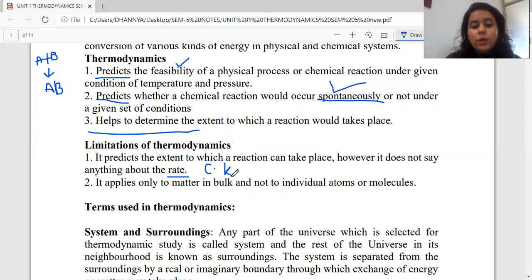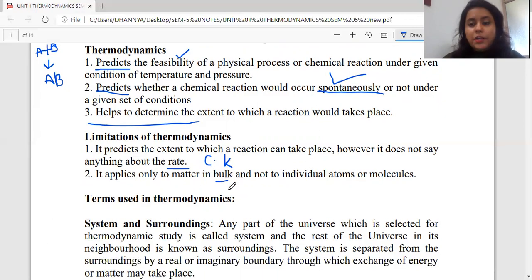to the matter which is in bulk. That is, we are not getting any idea or information regarding the individual atoms or ions. We are not concerned with whether each atom or ion is combined or not. We are only concerned with the bulk of the system. So this was in general regarding